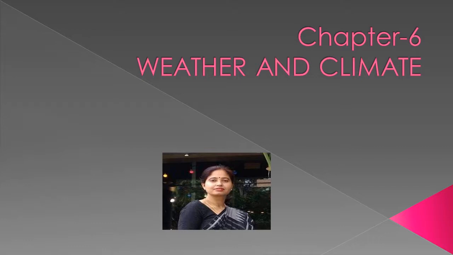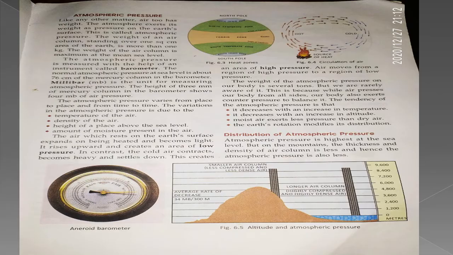So, children, you can see the picture here of the heat zones. Remember that these are the three main heat zones of the Earth. Torrid zone receives maximum insolation.